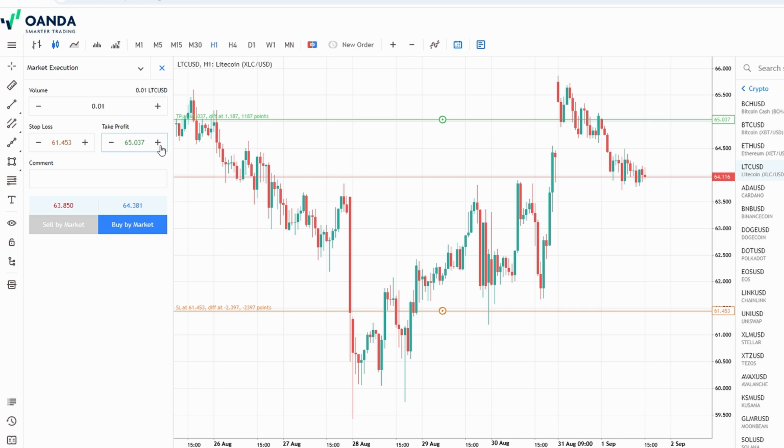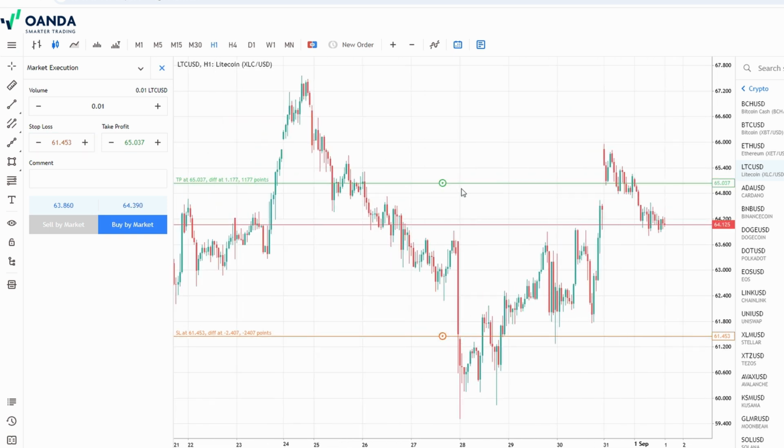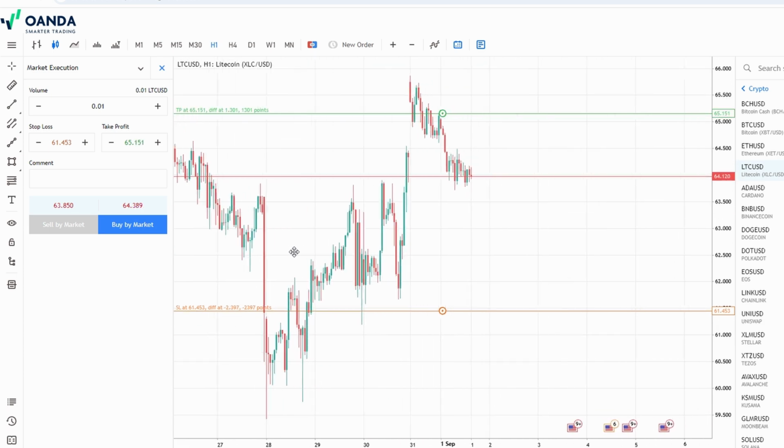It's a great way to ensure you don't miss out on gains if the market moves in your favor. On the flip side, setting a stop loss is like a safety net. If the price drops to this level, close my trade to prevent further losses. Both of these tools are essential for managing risk, and I highly recommend using them.